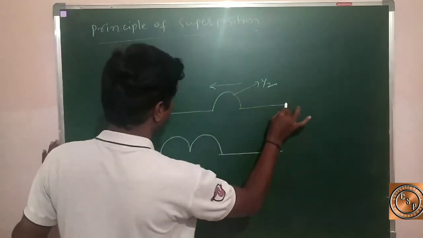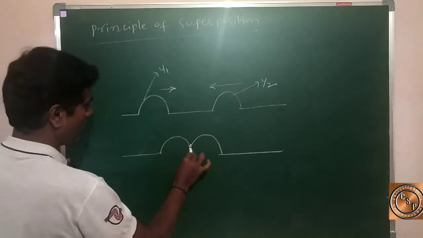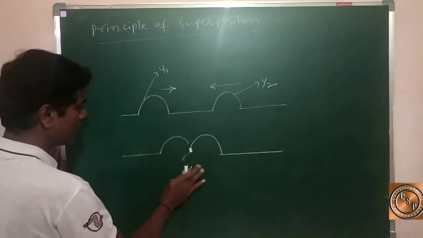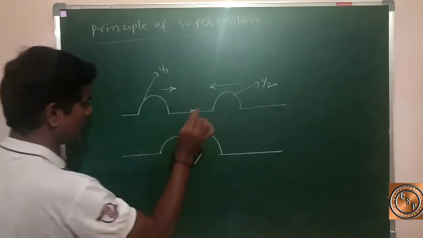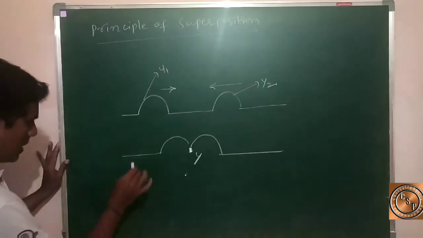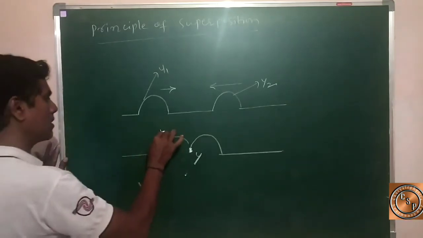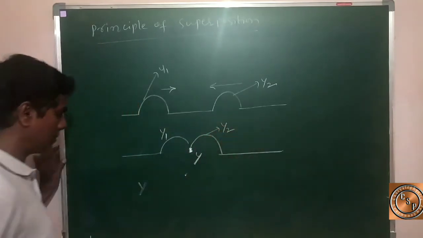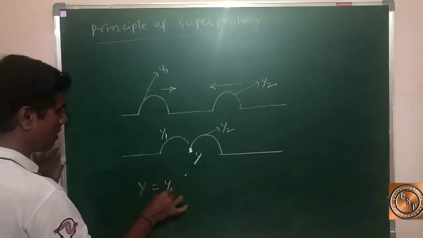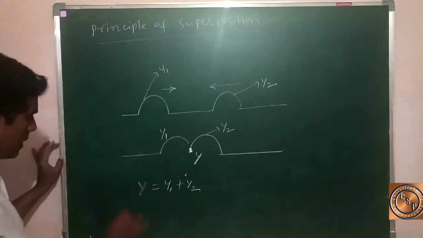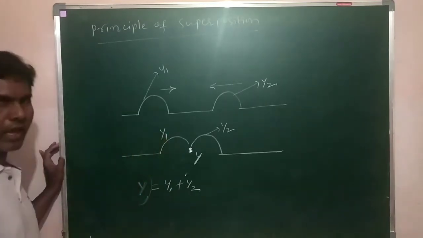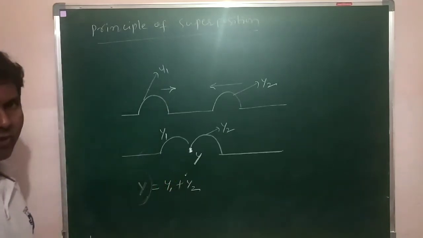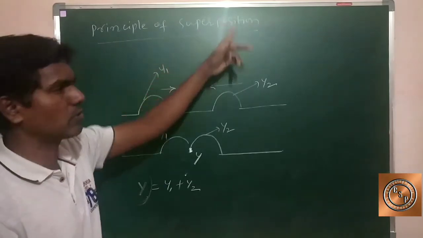After combination, at its center, the resultant displacement is y. Here the resultant displacement is y, this displacement is y1, and this displacement of the wave is y2. So y is equal to y1 plus y2. The resultant displacement of the wave, which is equal to the sum of individual displacements of the wave pulses, is called the principle of superposition.